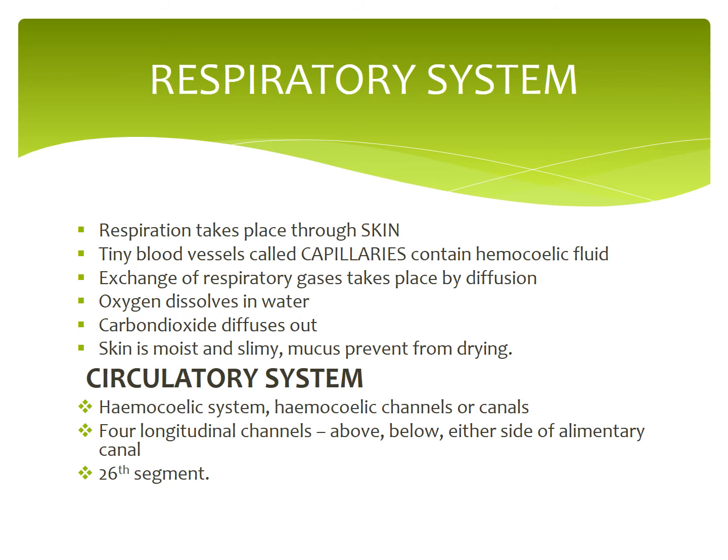One channel lies above the alimentary canal, one below the alimentary canal. The other two channels lie on either side of the alimentary canal, which serve as heart and have inner valves. All the four channels are connected together posteriorly in the 26th segment.